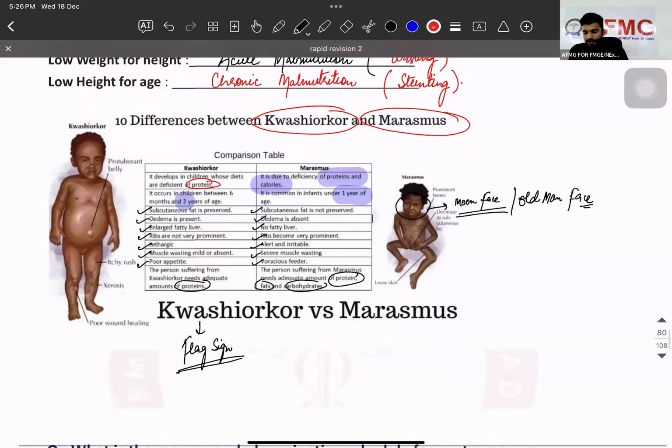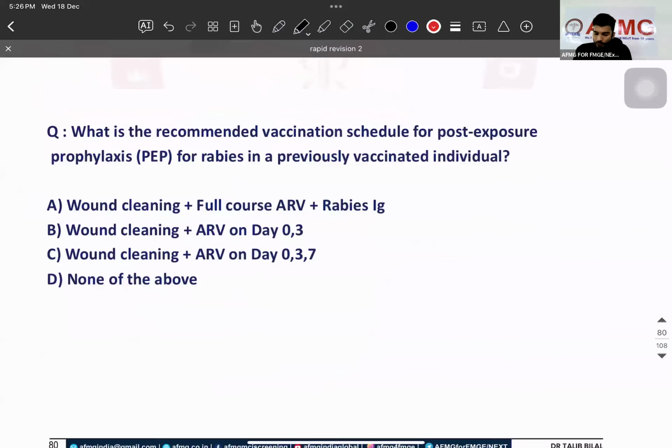Now, what is the recommended vaccination schedule for the post-exposure prophylaxis for rabies in a previously vaccinated individual? Okay. Now you have a patient coming to you. What will be your post-exposure prophylaxis for a patient who has already been vaccinated? What will be your answer? 0 and 3. You will just give 2 doses, 0 and 3.